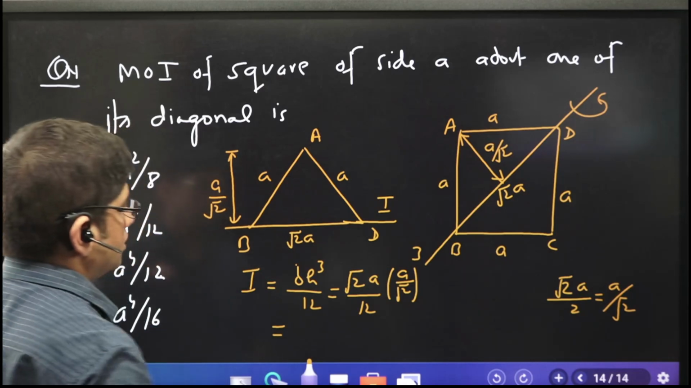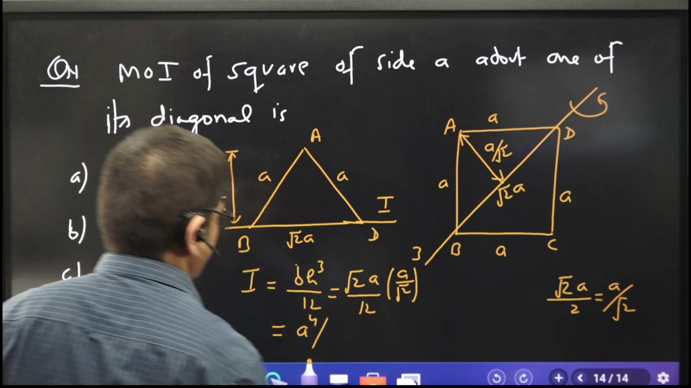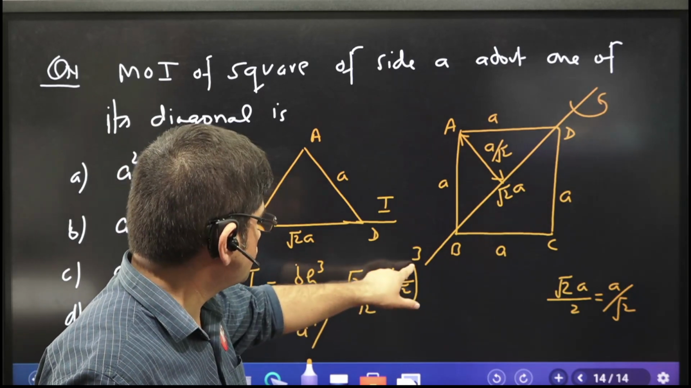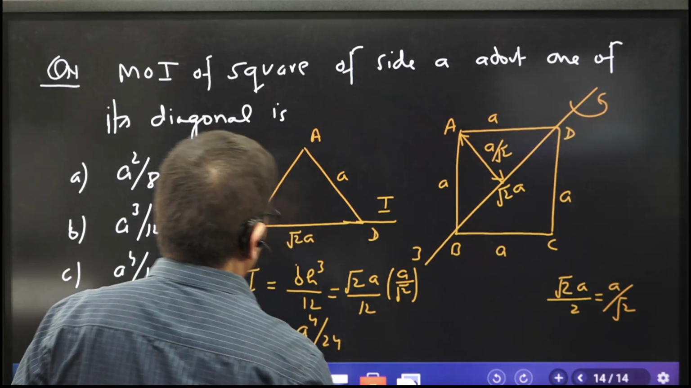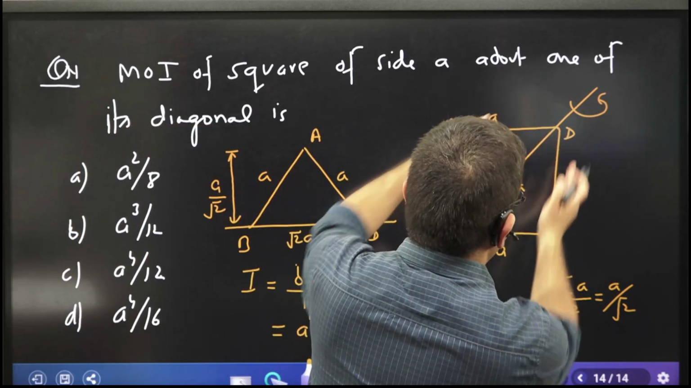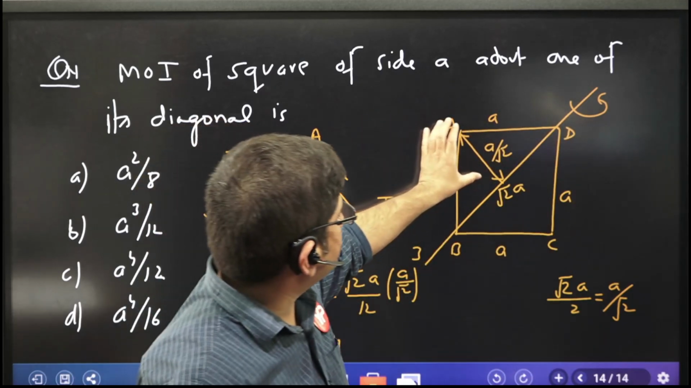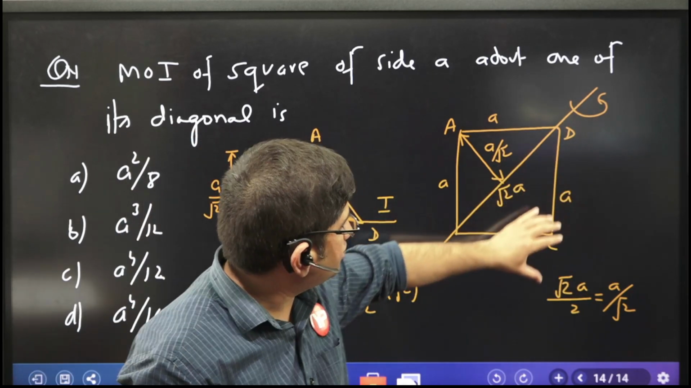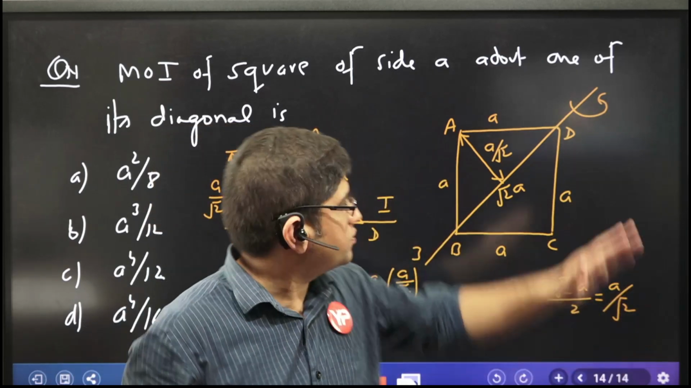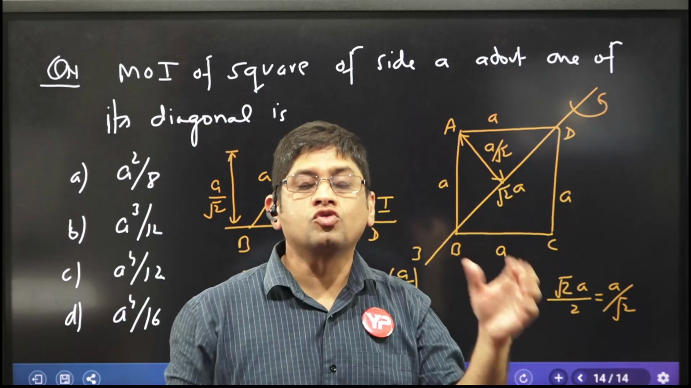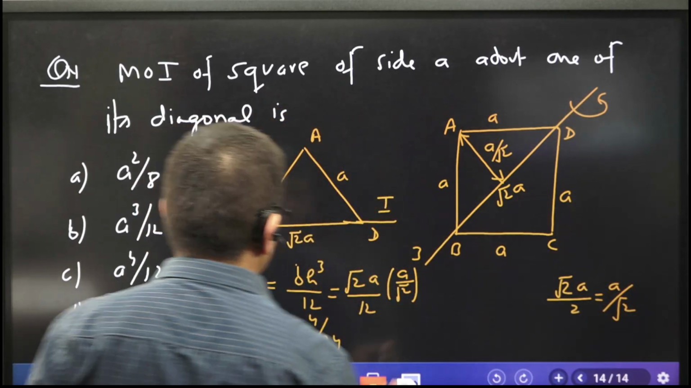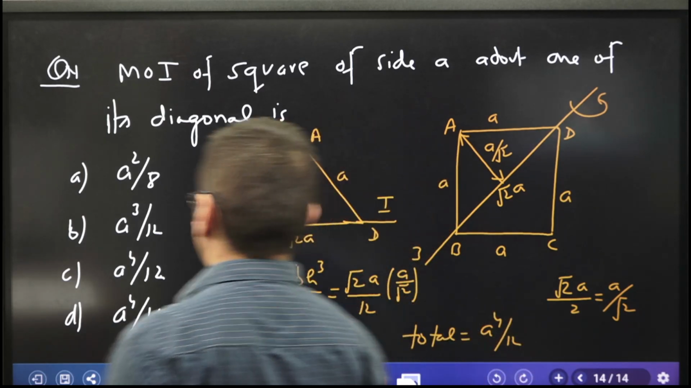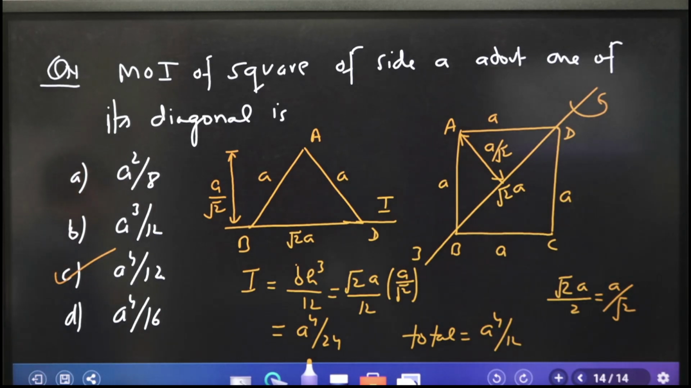How much is this? A raised to power 4 divided by root 2 cube. One root 2 gets cancelled. Root 2 square is 2. This is 24. But you know what? In this particular case, about the diagonal, the moment of inertia of this triangle about this axis is this. But then there is another triangle, DCB. Its moment of inertia about this diagonal is also the same. So total moment of inertia is to be added. So total moment of inertia about diagonal is A raised to power 4 by 12. Is there any answer? Yes. A raised to power 4 by 12.